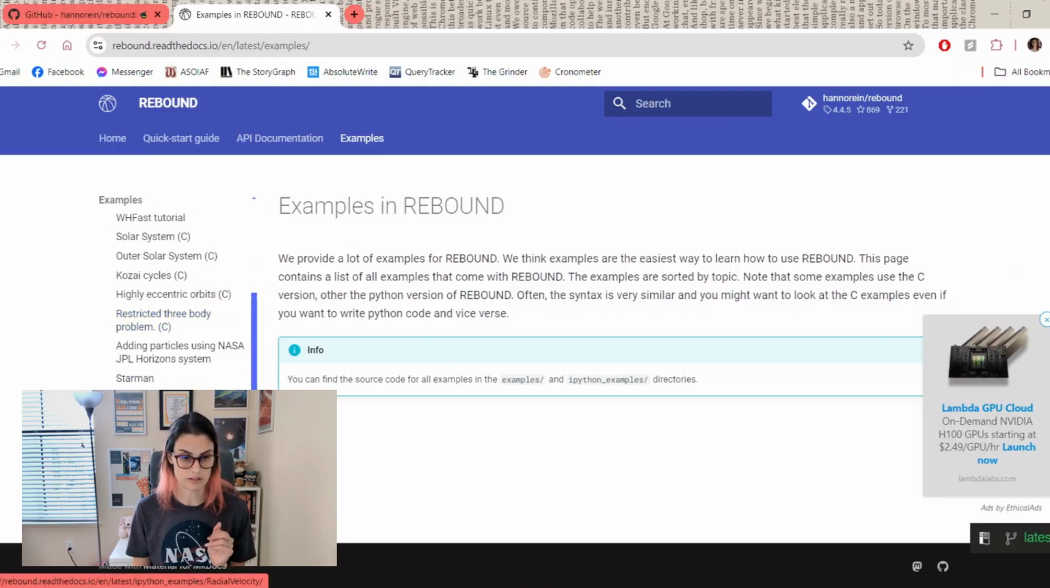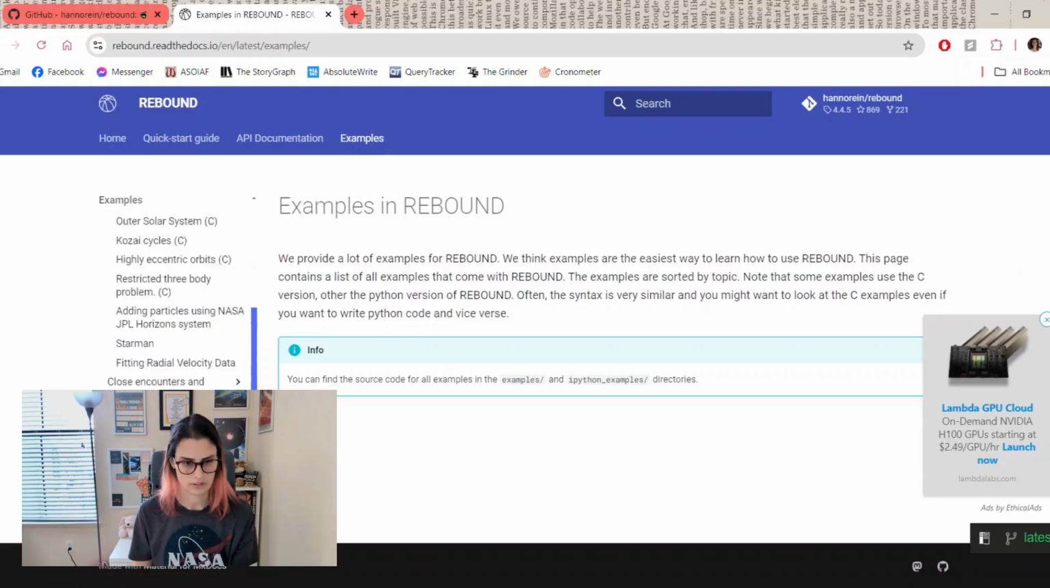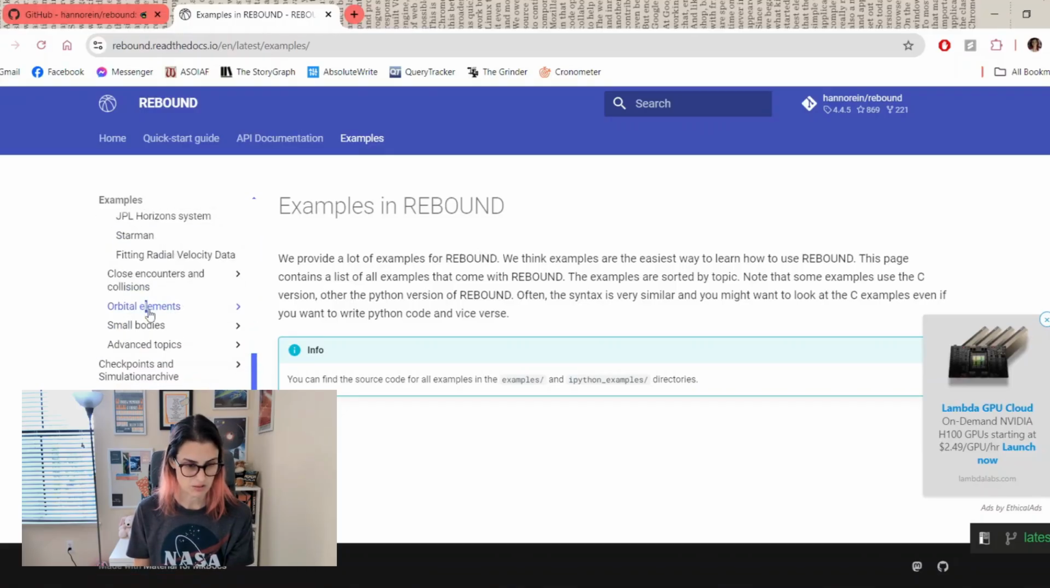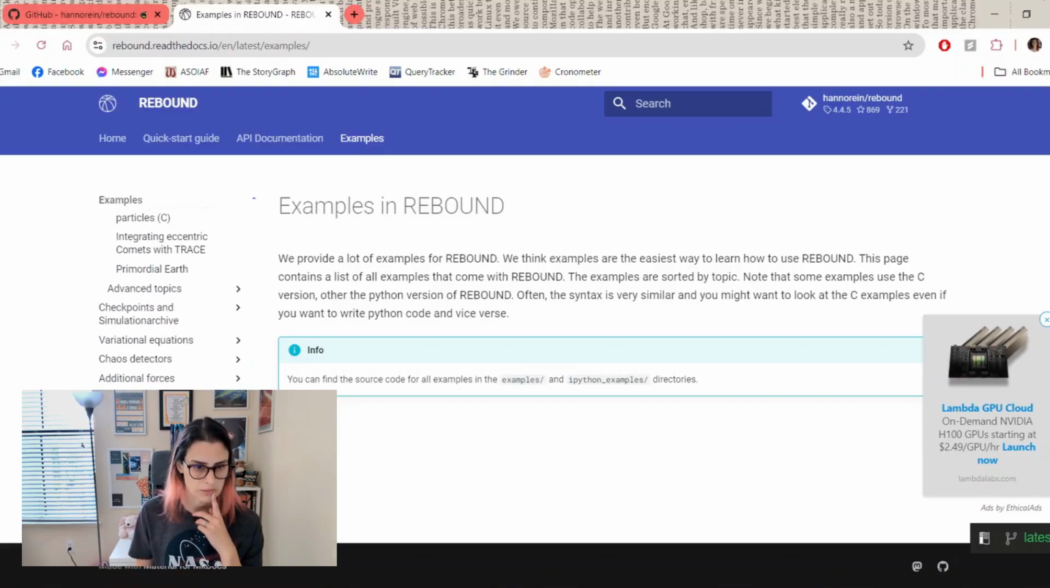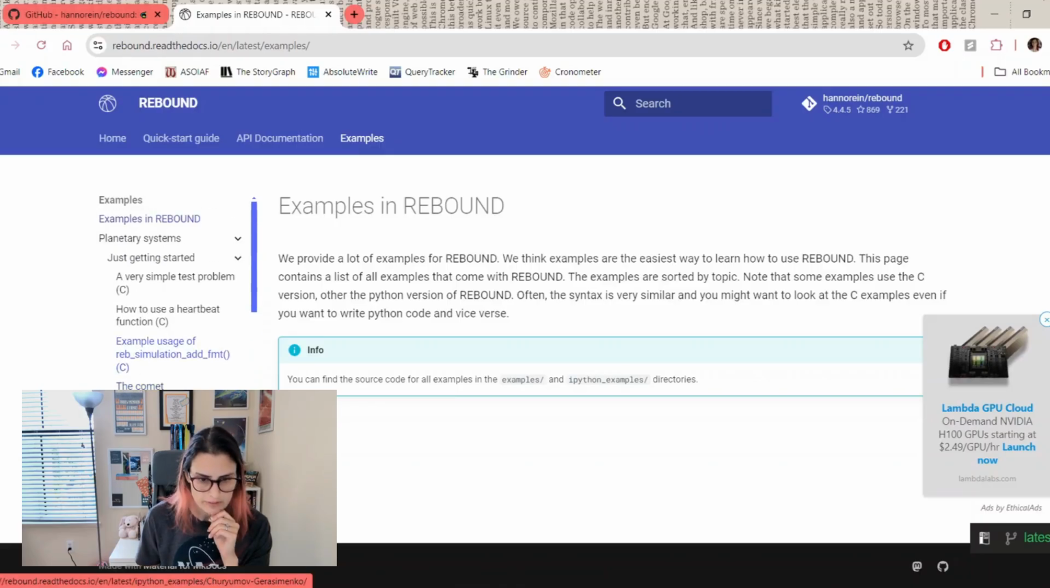You can use REBOUND in C. I do not personally know C. That's my bad. I'm actually supposed to be learning it at work, but I have not yet. Whatever, we'll do this one.